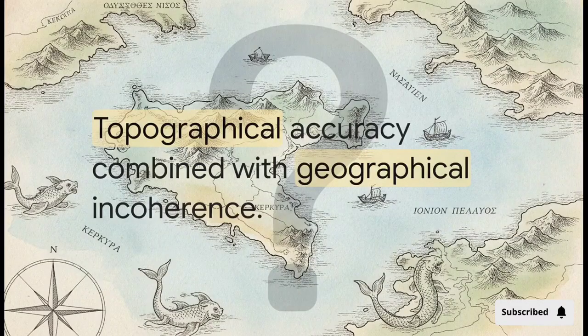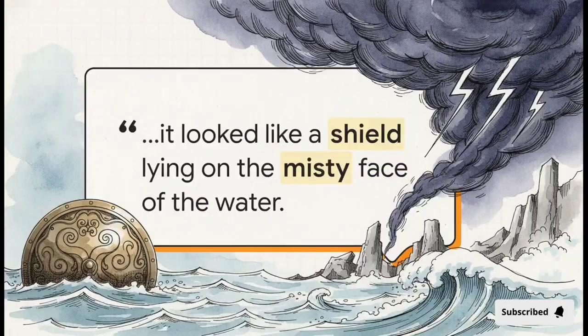Well, not exactly. The text presents this fascinating paradox: topographical accuracy combined with geographical incoherence. See, Homer describes Ithaca as lying low and away, last of all on the water toward the dark. But the surprising fact? Those specific details actually fit the island of Corfu way better than the real-world island of Ithaca. Now, what's really interesting about this slide is how the epic uses language to create this incredibly visual, hyper-detailed wonder world. When Homer says it looked like a shield lying on the misty face of the water, his poetic lens gives us an almost photorealistic view of a landscape that exists purely in the imagination.